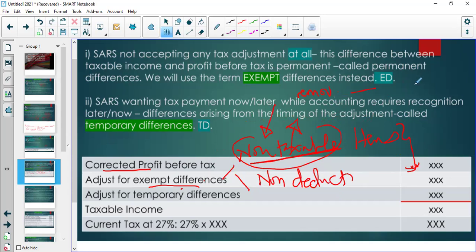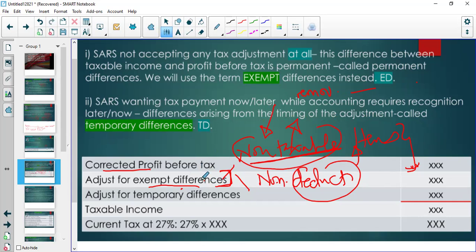And then you might have subtracted some expense in your calculation, the things that you included under cost of sales as an expense. And then SARS will tell you, no, I don't want you to deduct this. So you must add it back. Don't deduct it from profit. So it's called non-deductible according to the rules of SARS. Non-taxable, non-deductible. Those are the exempt differences.